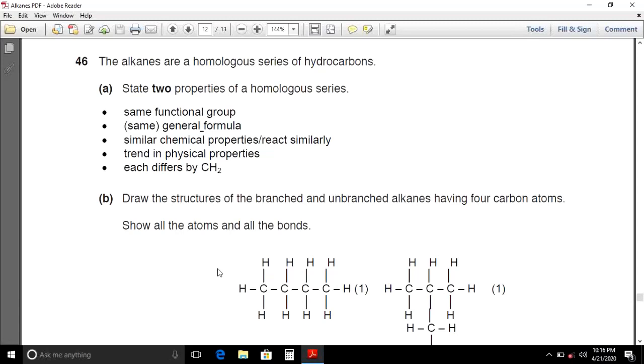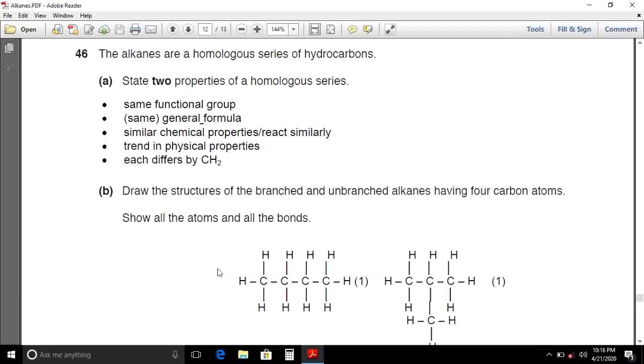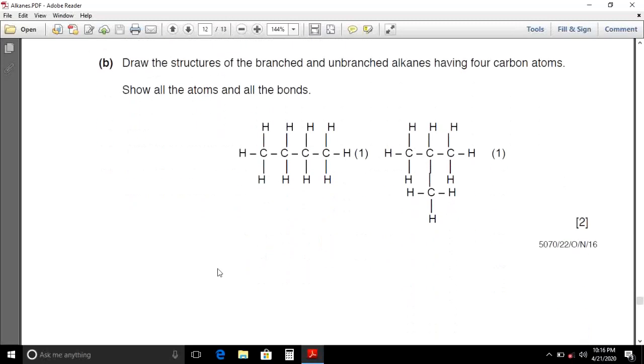Draw the structures of the branched and unbranched alkanes having 4 carbon atoms. Show all the atoms and all the bonds. The first structure is of normal butane and the second structure is for isobutane, or you can say that it is 2-methylpropane.